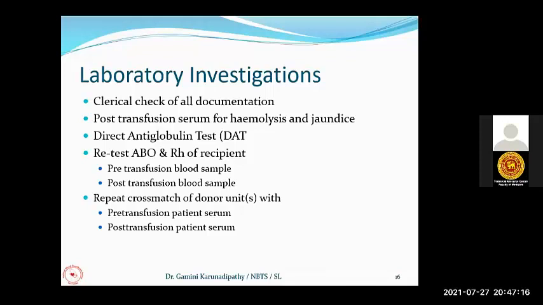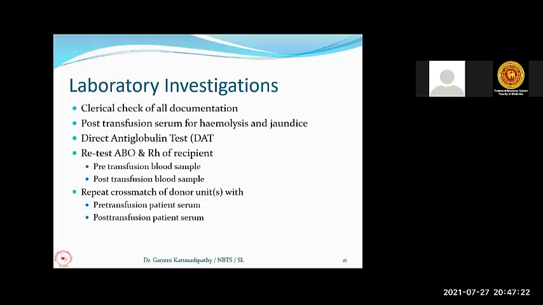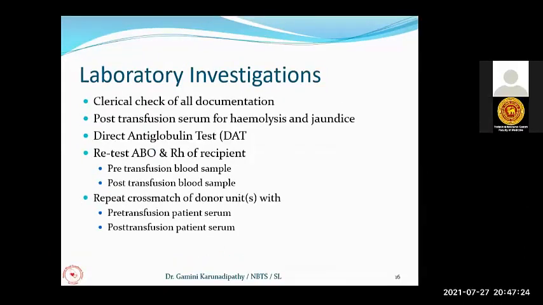So, laboratory investigations. For all the hemolytic reactions, we have to do the clerical check of all the documentation. Once we receive the samples in the blood bank and we have the post-transfusion samples, we go for the direct antiglobulin test. We repeat the ABO and Rh group of the pre-transfusion sample, which is used for the cross-matching and stored in the blood bank.